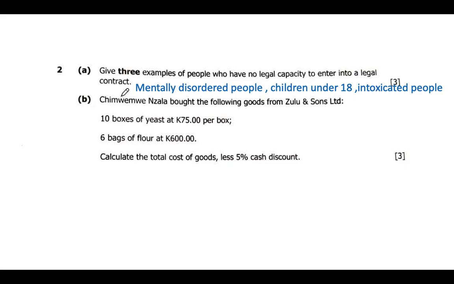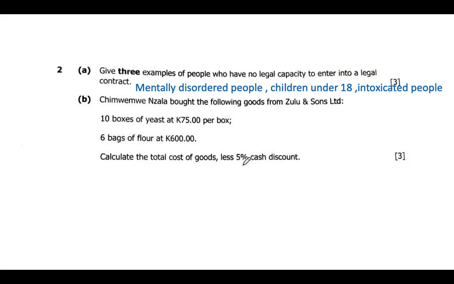Then we have question B. Chimwemwe Nzara bought the following goods from Zulu and Sons Limited. We have 10 boxes of yeast at 75 kwacha per box, and then 6 bags of flour at 600 kwacha each. We are told to calculate the total cost of goods, less 5% cash discount. So here we have a cash discount, and we have to take note that the cash discount was 5%.